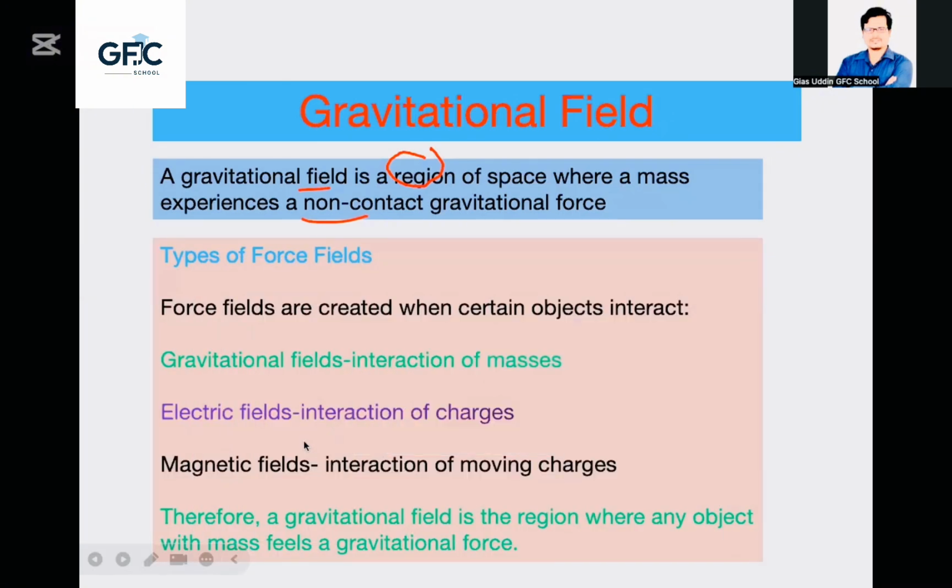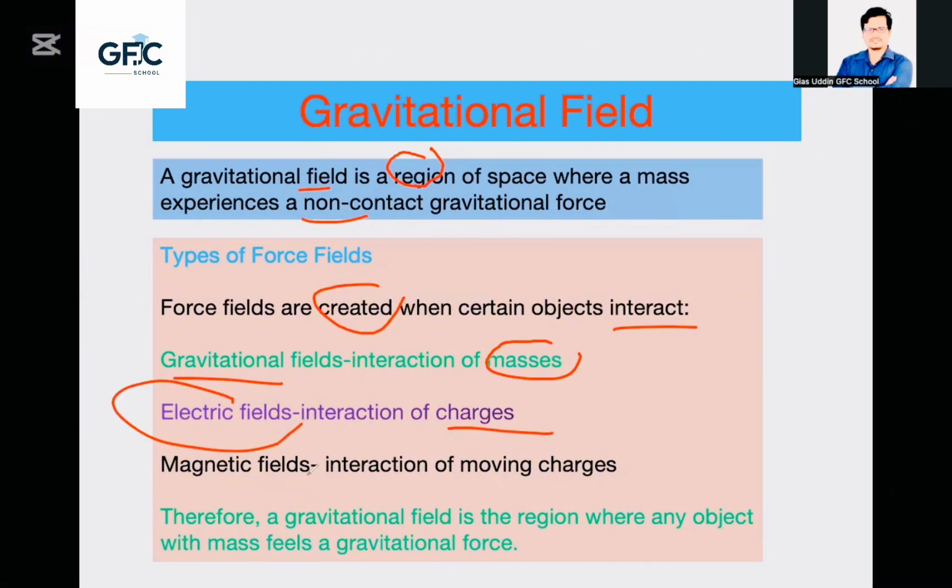Now, types of force fields. Force fields are created when certain objects interact. Gravitational force is the interaction of masses. Due to masses, we can see a gravitational field, and due to charges we can see an electric field. Next chapter we'll understand electric field interaction, and magnetic field interaction. For moving charges we'll get a magnetic field. We'll learn this next chapter.